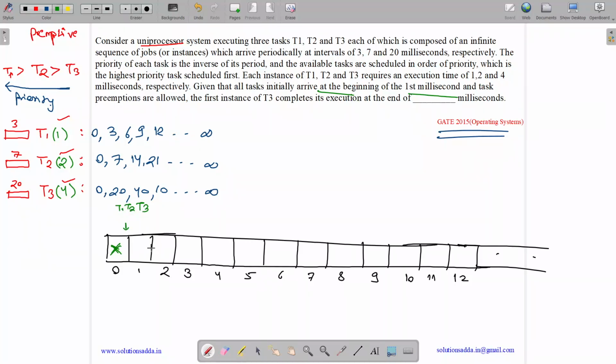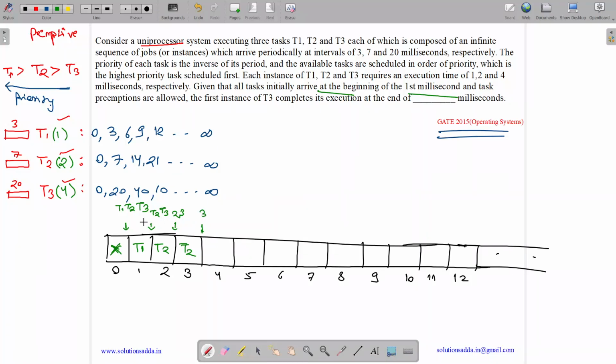As T1 has more priority, we will schedule T1 over here. So T1 gets completed and we have only T2 and T3. At t equals 2, T2 will run because T2 has more priority than T3 and no instance of T1 is present. Now we have only T2 and T3 available, so again T2 will run and there will be no preemption. At t equals 4, T2 gets completed, and T1 has already completed, so we have only T3.